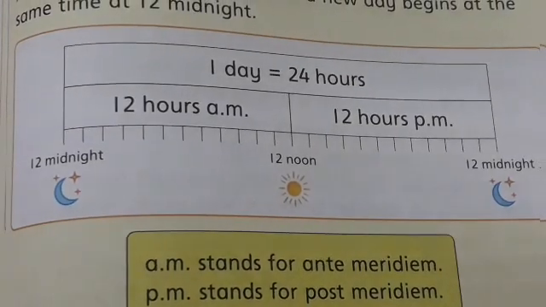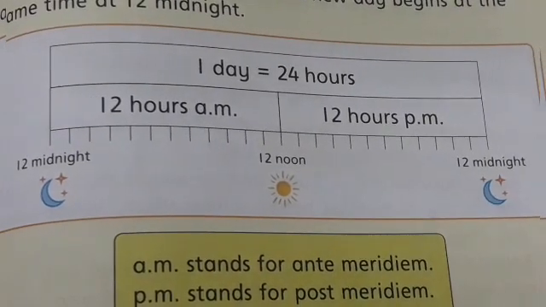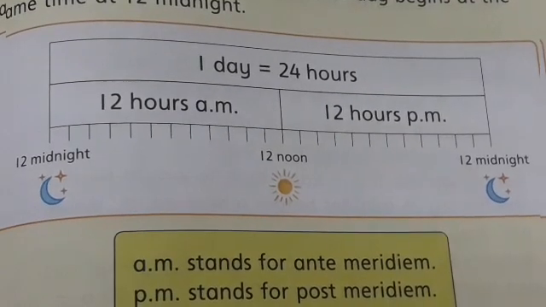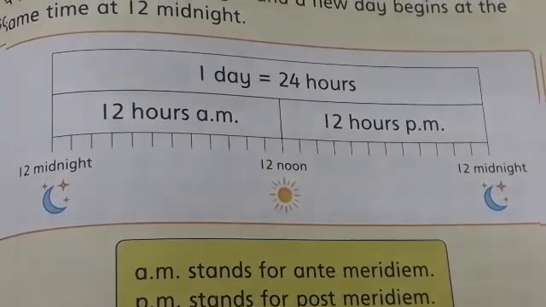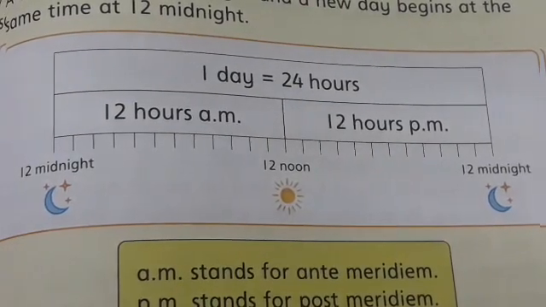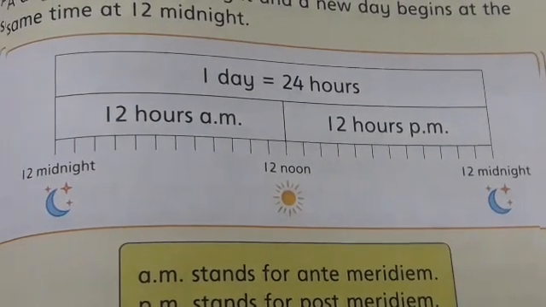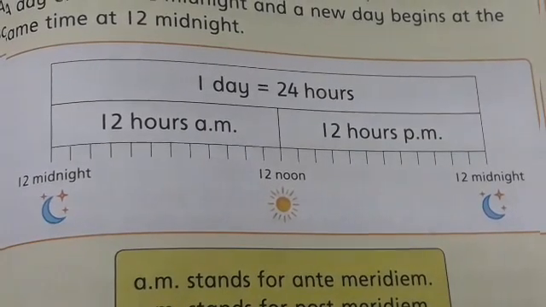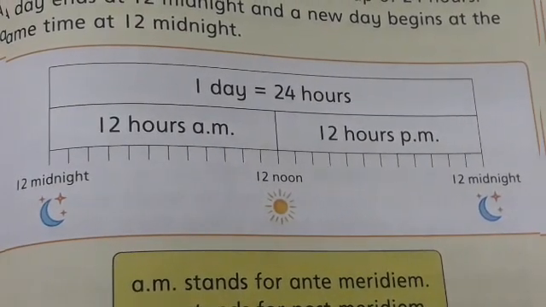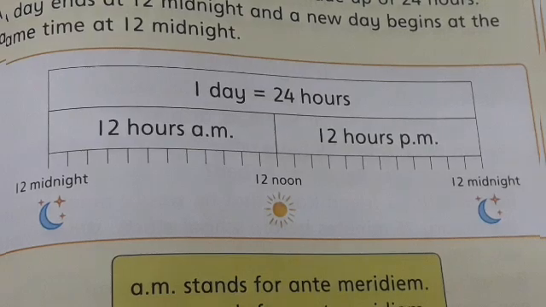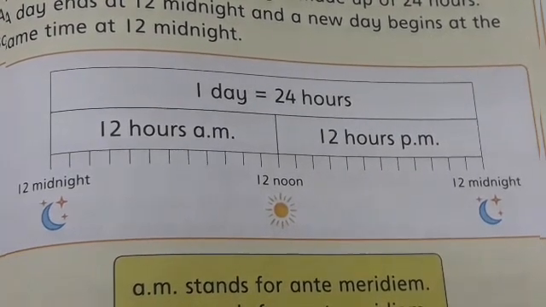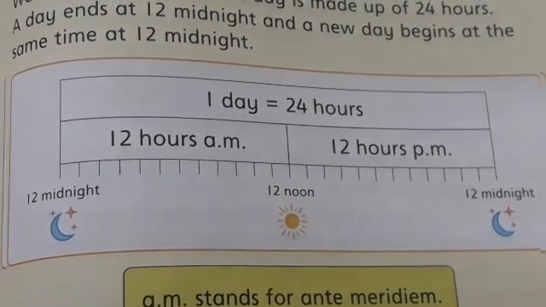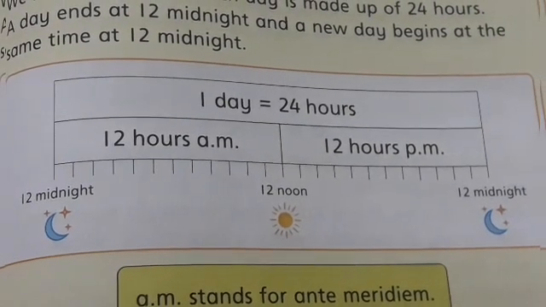You can see in this chart, and you know that each day is made up of 24 hours. So a day ends at 12 midnight, as you can see the moon, and a new day begins at the same time, at 12 midnight. As you can see in this diagram, at 12 midnight a new day started.